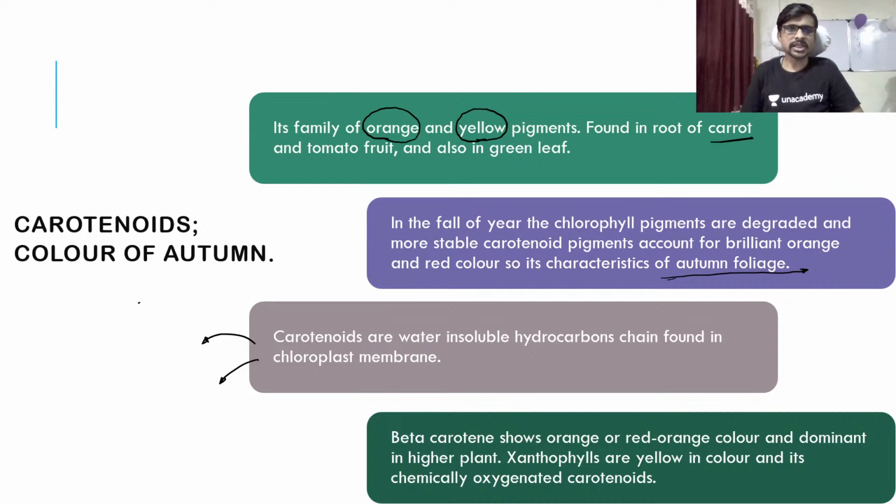Okay, so the carotenoid having two type, I mean two type of carotenoids are present into the higher plants. So one is called as beta carotene, beta carotene, and the second one is called as xanthophylls.